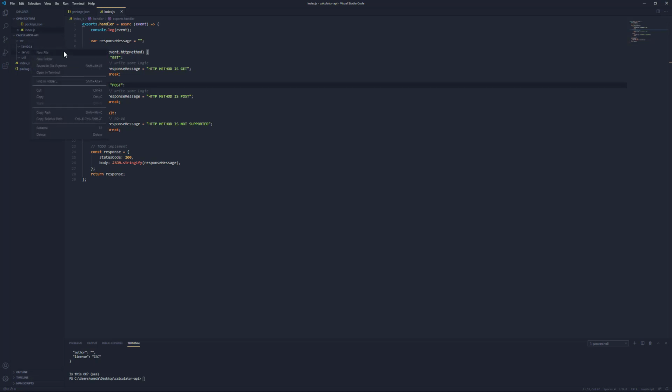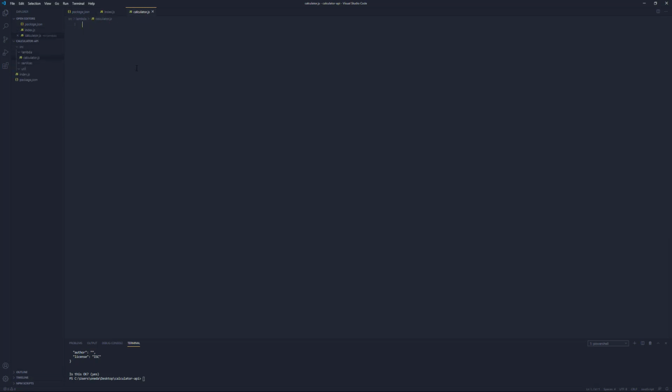So I'm going to create a new file inside Lambda, and this is going to be called calculator.js, and this is going to be our processing class for our API. So I'm going to create a new class called calculator. And this will end up having some public functions, but I'm going to export this as a new calculator object.